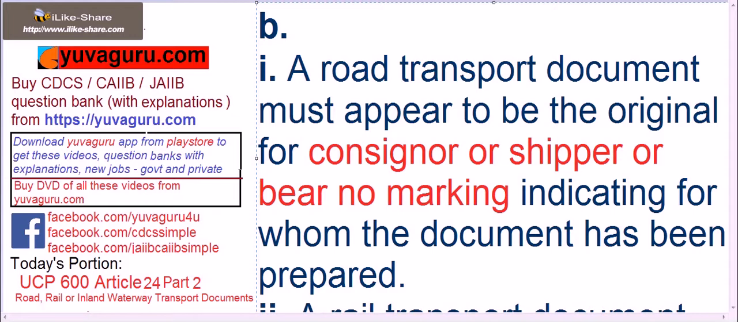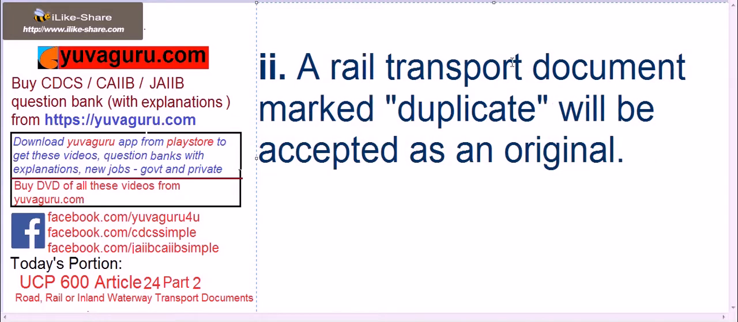Then next, a rail transport document marked duplicate will be accepted as original. Remember, this applies only for railway transport document and not for any other document like road, inland waterways, etc. Only railways duplicate word is allowed.